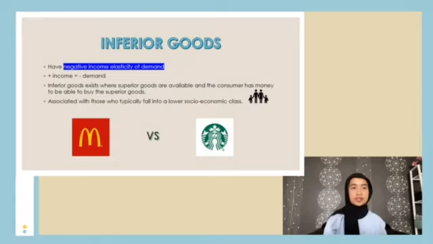Next are inferior goods. Inferior goods have a negative income elasticity of demand, meaning that demand falls as income rises. Typically, inferior goods or services exist when superior goods are available and the consumer has the money to buy the superior goods. Examples include the demand for cigarettes, low-price own-label food in supermarkets, and the demand for council-owned properties. As income rises, the share of the consumer's budget on this product will fall. Subsequently, demand will decline, and so will the share of income spent on the inferior product.